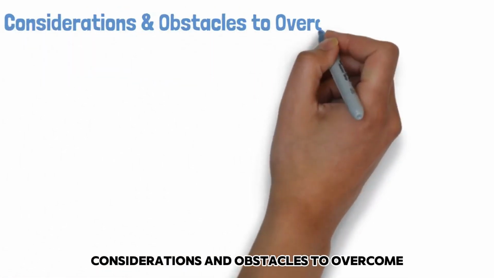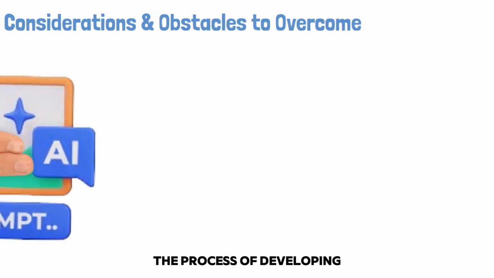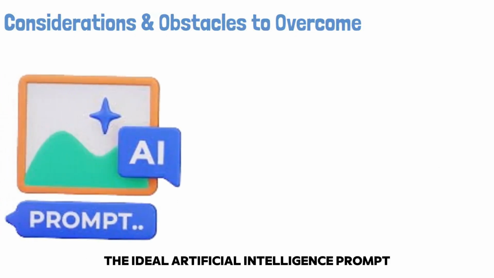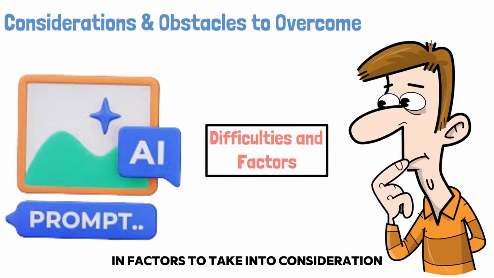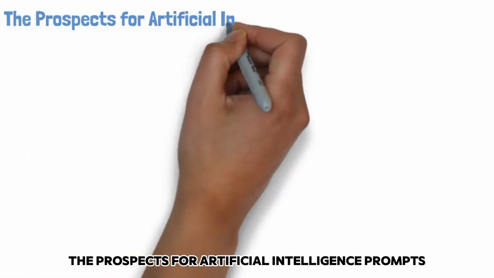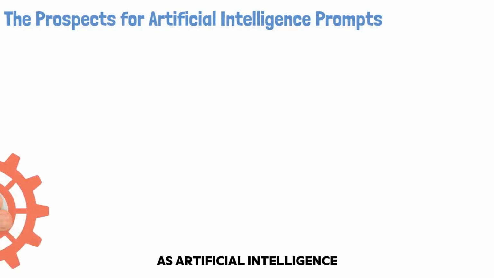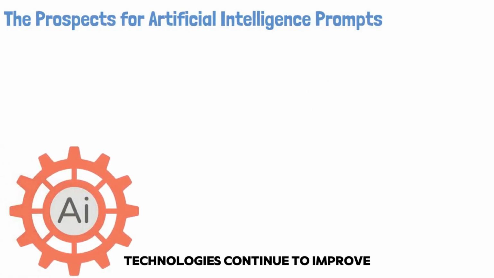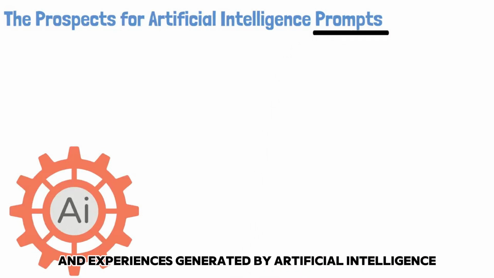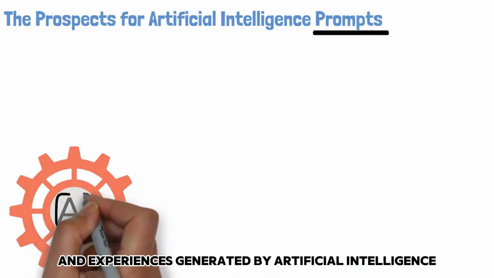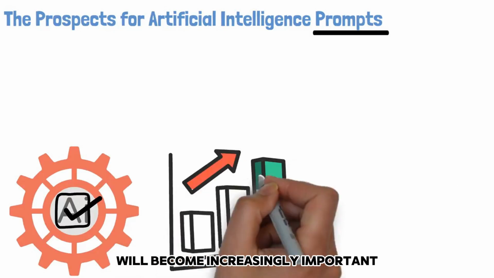Considerations and obstacles to overcome. The process of developing the ideal artificial intelligence prompt is not devoid of difficulties and factors to take into consideration. The prospects for artificial intelligence prompts. As artificial intelligence technologies continue to improve and adapt, the role of prompts in influencing interactions and experiences generated by artificial intelligence will become increasingly important.